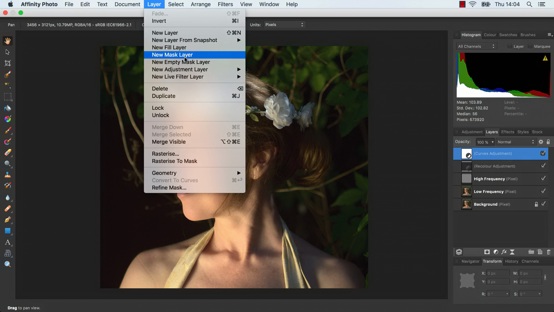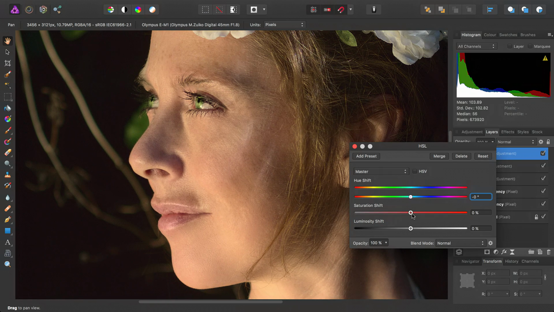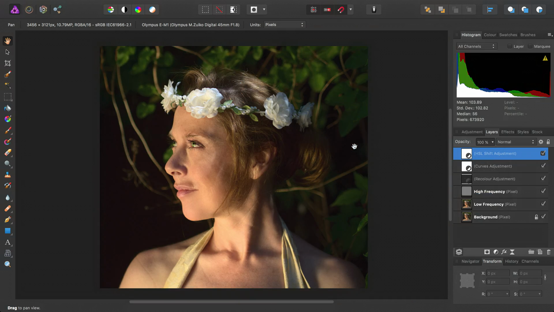Then just to round it off, we'll add an HSL adjustment and just bring the saturation up a tiny bit, just to add a bit of warmth and glow to the image. So there we go. That's typically what I do with portrait imagery. Hopefully that's given you some ideas for your own workflow.